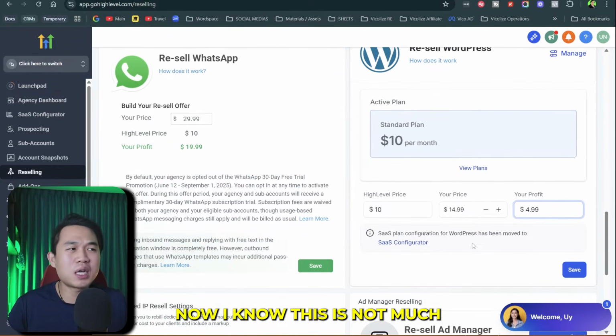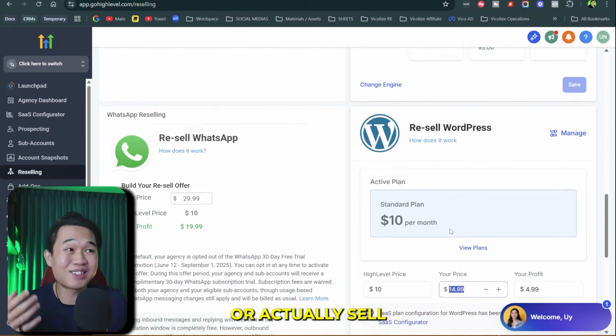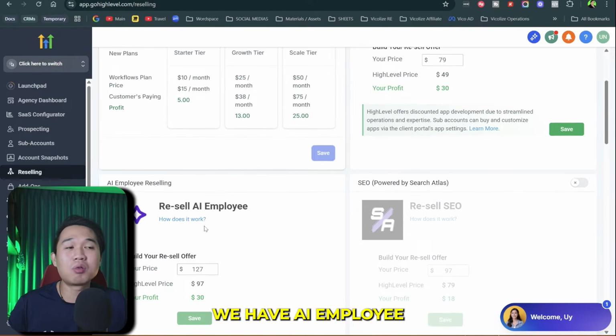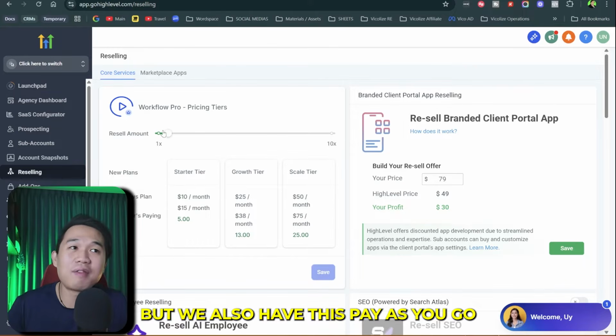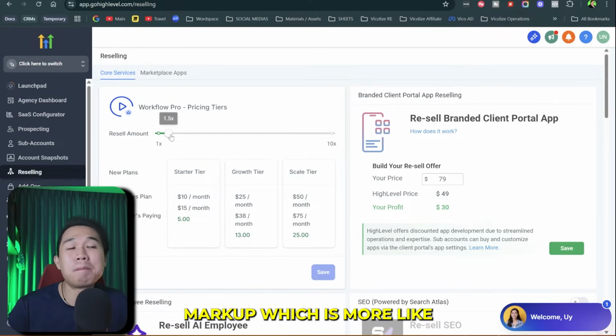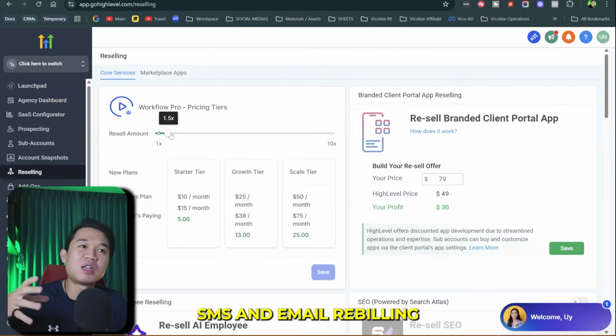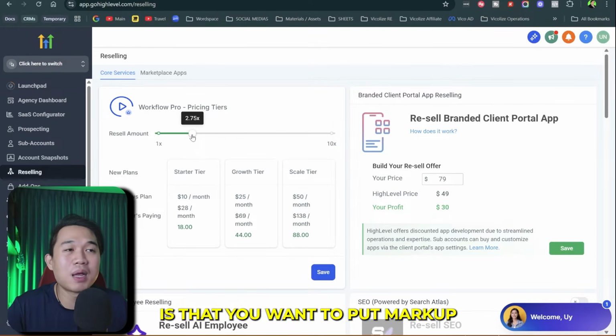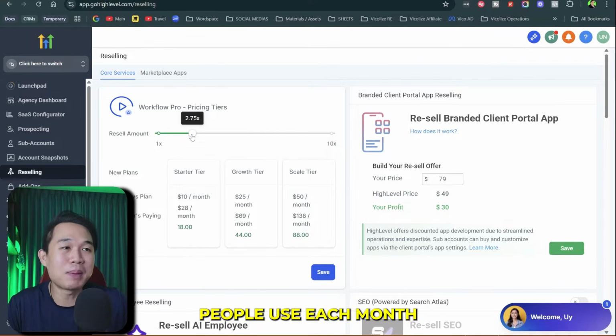Now, I know this is not much, but you can always increase the price or actually sell more of this reselling feature. We have AI employee, but we also have this pay-as-you-go markup, which is more like SMS and email rebilling. So pay-as-you-go is where you put a markup based on how many things people use each month.